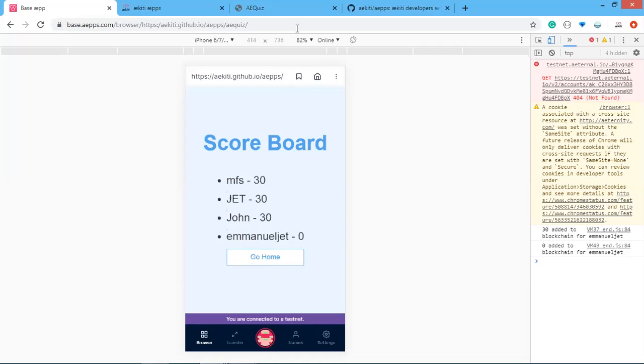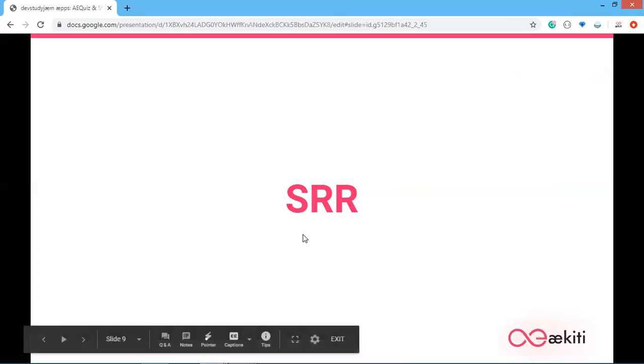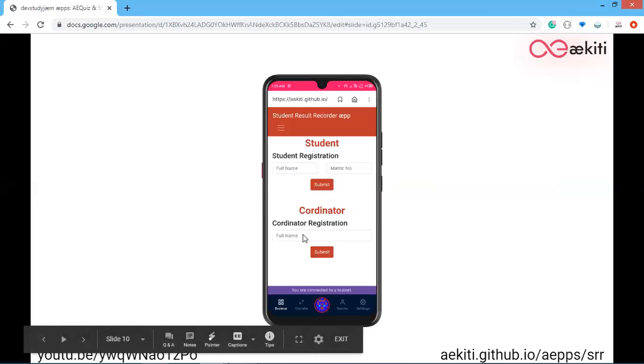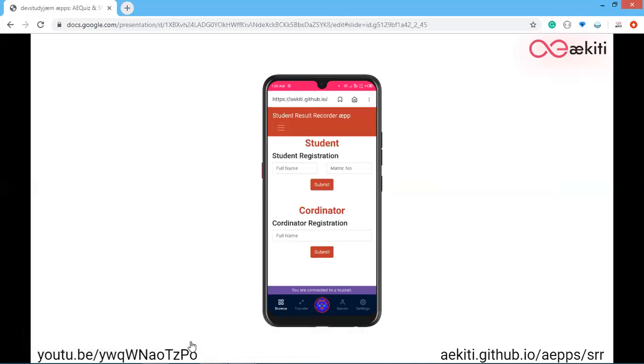And now I will be moving on to the next app. Okay. So SSR. SSR stands for student result recorder. So SSR is an app fully on the Ethereum blockchain built by Salahu Abdul Malik, with the Twitter handle on the screen.